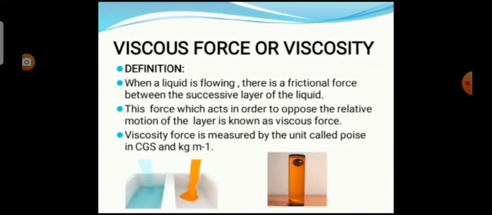Now we see about the viscous force or viscosity. When a liquid is flowing, there is a frictional force between the successive layers of the liquid. This force, which acts in order to oppose the relative motion of a layer, is known as the viscous force. Viscous force is measured by the unit called poise in CGS and kilogram per meter second in SI.